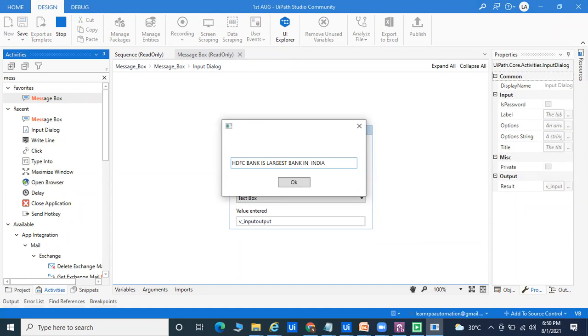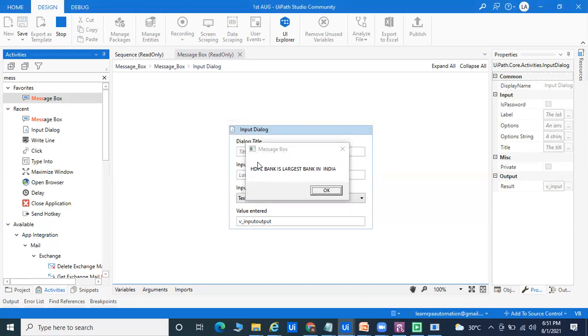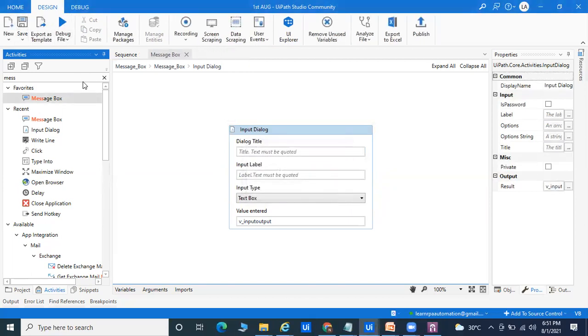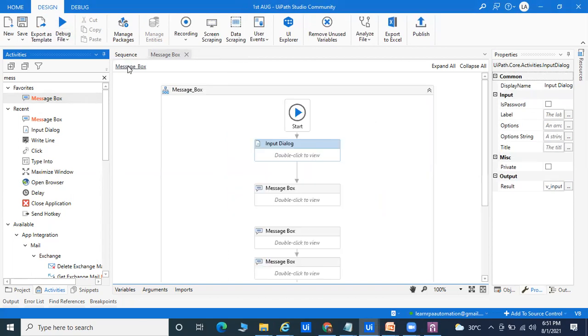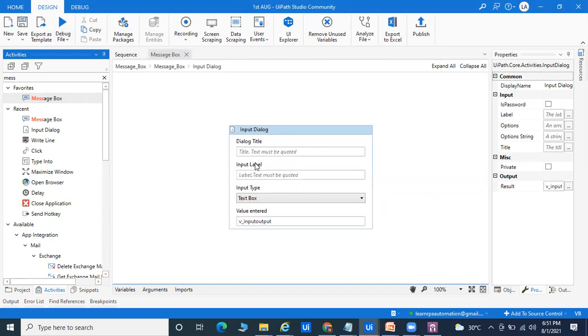Anything. If you go to C, C++, Java, .NET, anywhere, we say first display something. So the same thing I'm doing here for your understanding. HDFC is the largest bank in India. We are getting "HDFC is the largest bank in India" through the message box. Right now let me go and change the model. I want to pass some data; I am passing it like the dialog box title: HDFC guessing game. I want to pass these things and it will display.